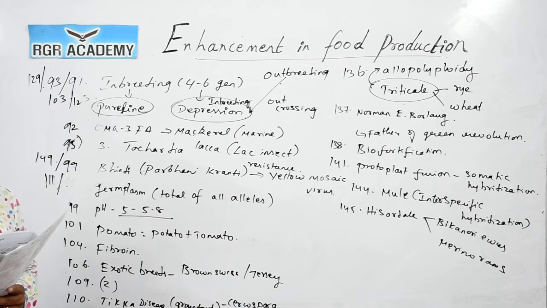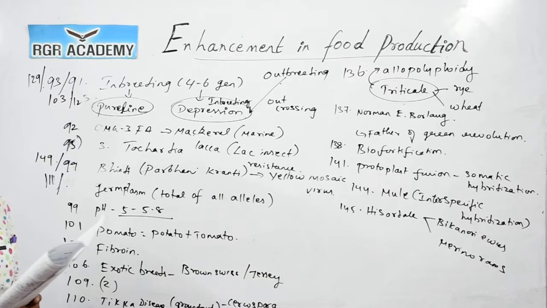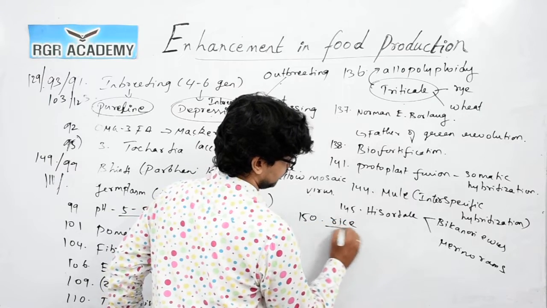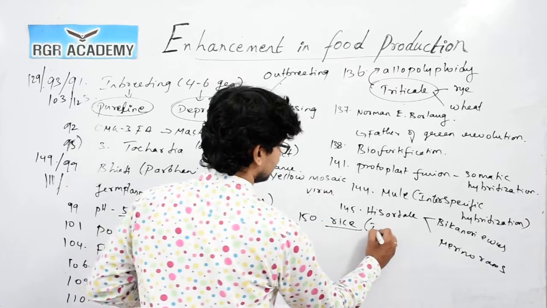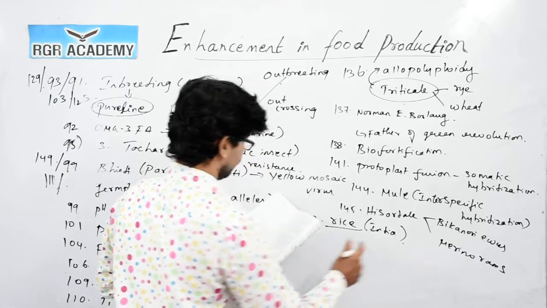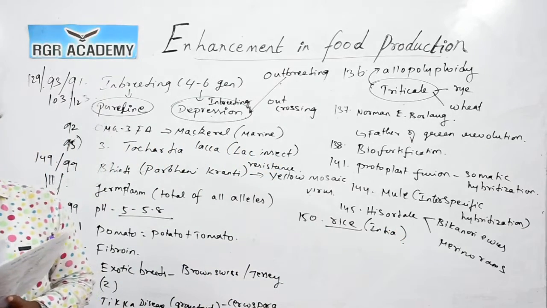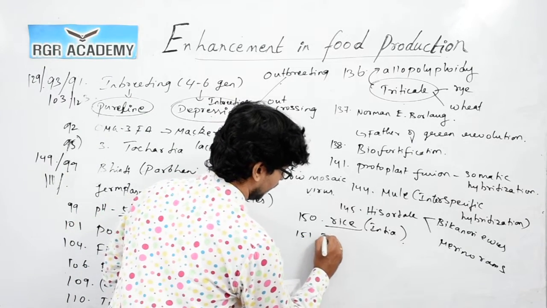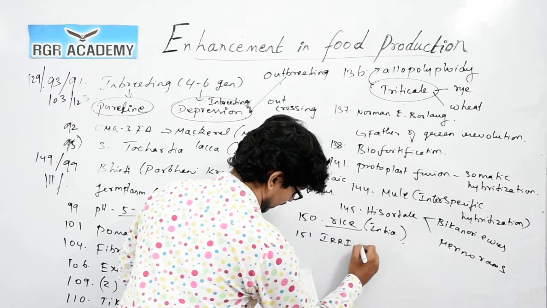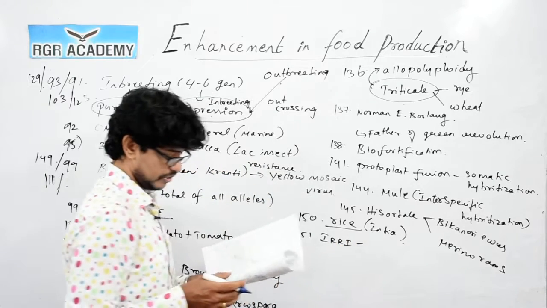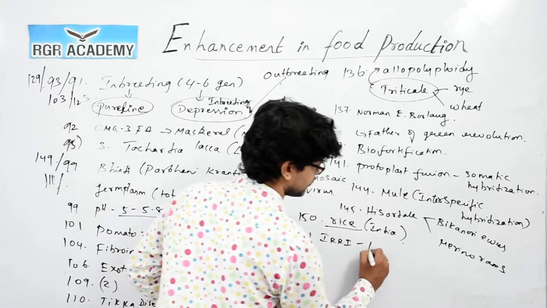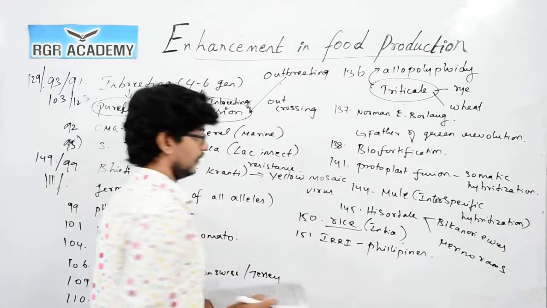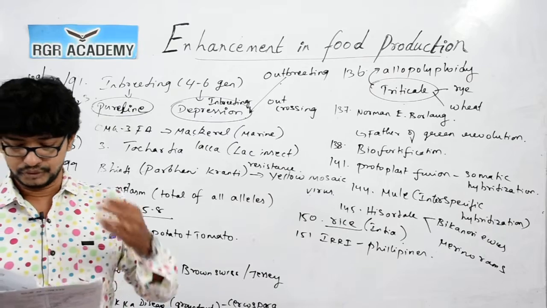150. The principal cereal crop of India is rice. The patterns also we have discussed, right? Question number 151. The International Rice Research Institute, that is IRRI, where is it located? It's in the Philippines. Mostly you go for India, but it's not in India, it's in the Philippines. So, 2 is the correct answer.